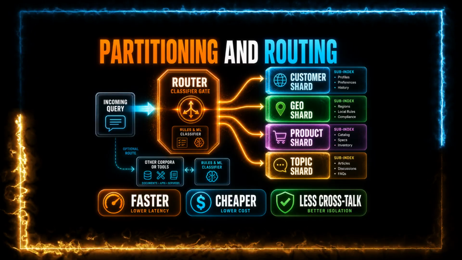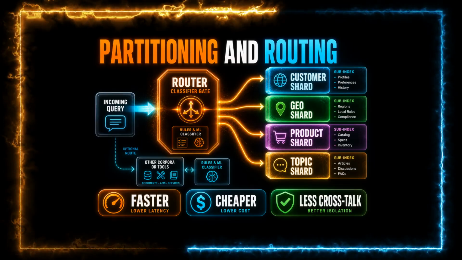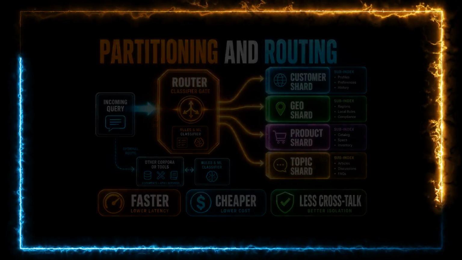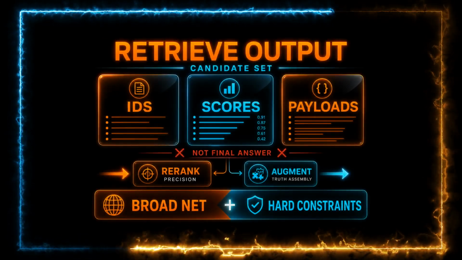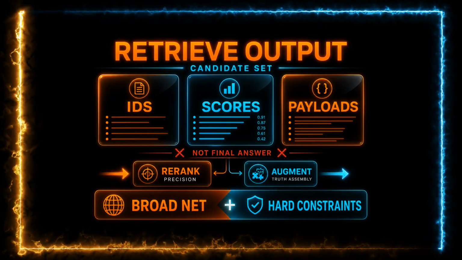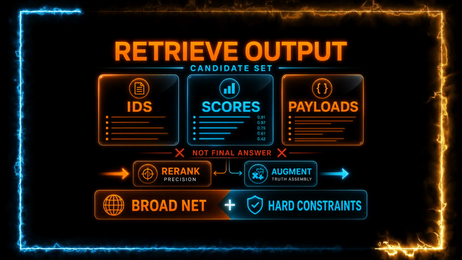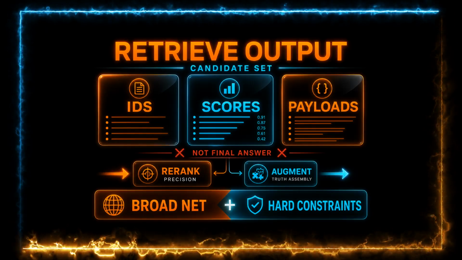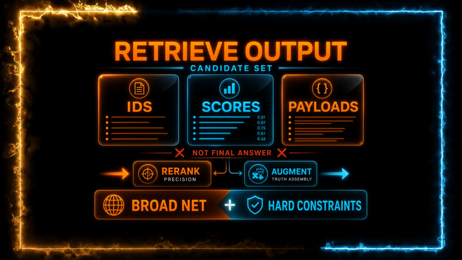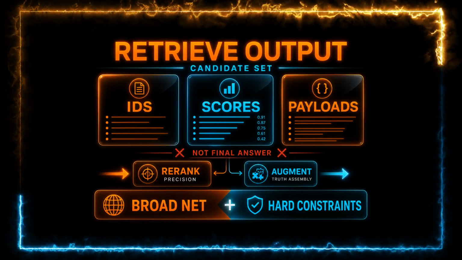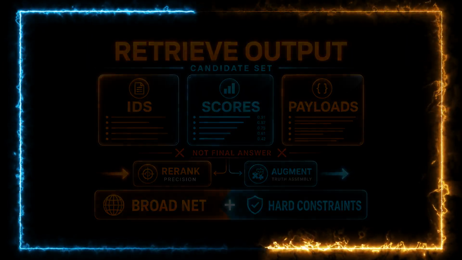More advanced stacks route queries to different corpora or tools based on classifiers or rules. Output of this stage is a candidate set: IDs, scores, payloads, not the final answer. Precision gets refined in re-rank. Truth gets assembled in Augment. So treat retrieve as broad net plus hard constraints, not literary perfection.